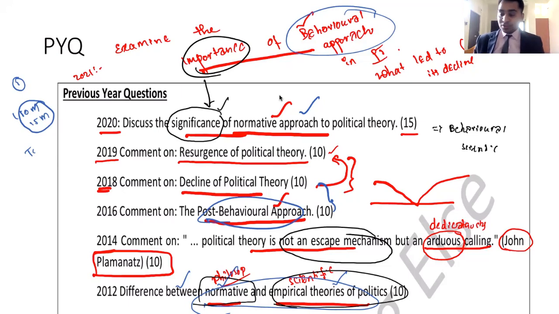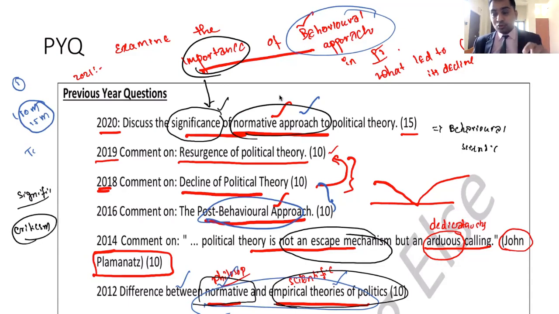So, if a question in this chapter comes, how do you have to write? You have to write not only the significance of this approach, you should also write about the criticism of this approach. You should criticize the approach. Why do you have to criticize? Because this has failed in meeting the demands at some point.